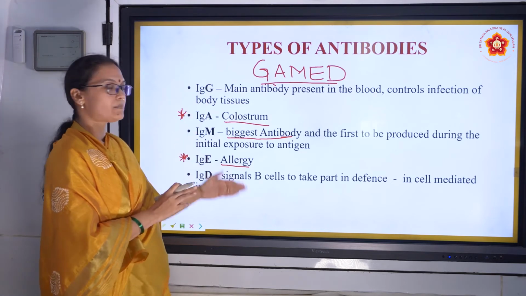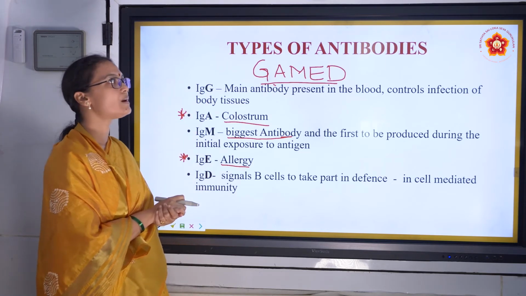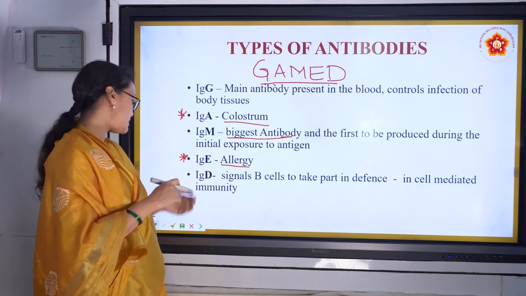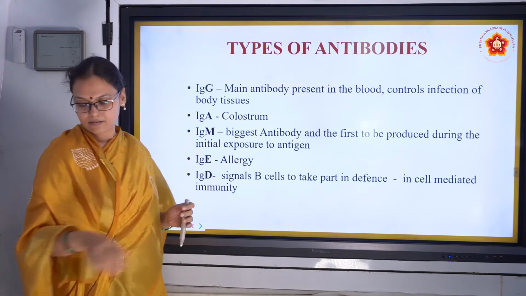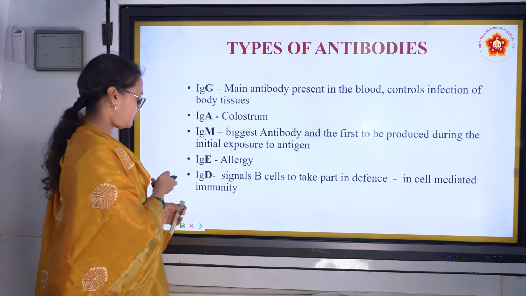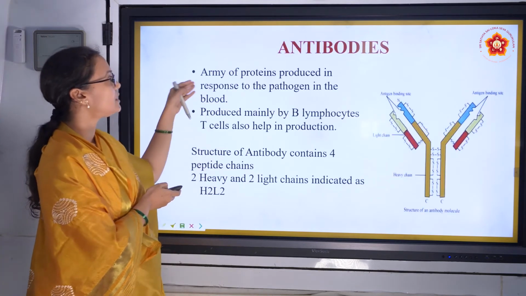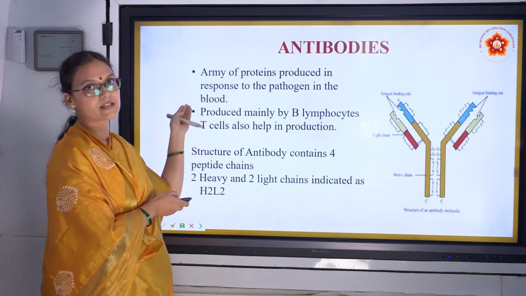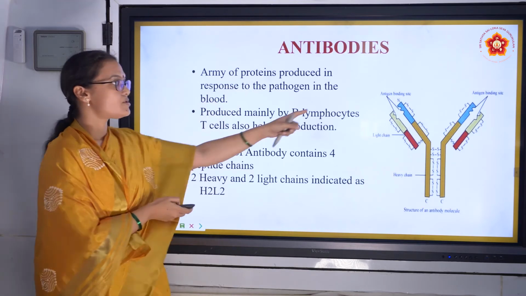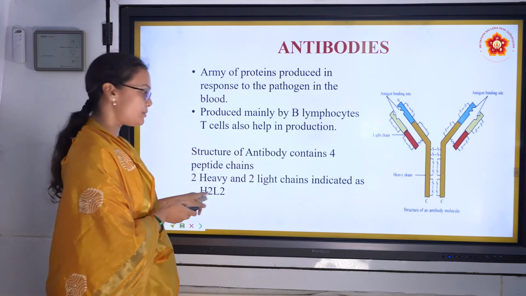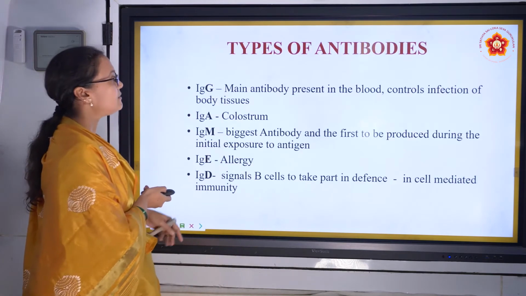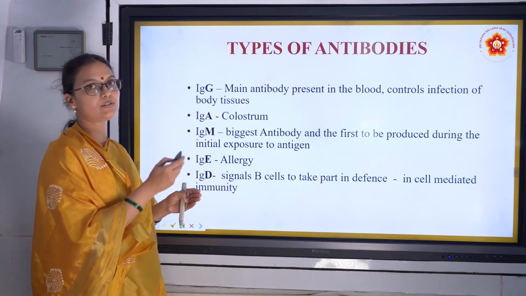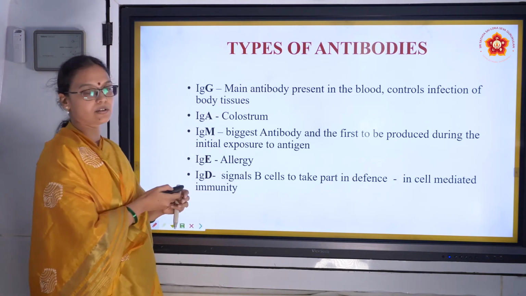So these are all 1 mark questions, but in case you have a short question on antibodies, you can write the previous slide as we showed. We had the army of proteins, and then we can talk about how B lymphocytes produce them, and then we can draw the structure and how it is represented, and then we can talk about all the 5 types of antibodies. That will give you marks for the antibody short question.